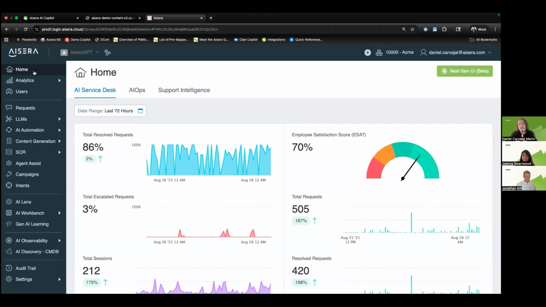The first point there, Aisera does not leverage this to train any model, not including ours, even on a SaaS deployment. Once that is deployed, it's a Kubernetes architecture. So everything's contained, yours and yours only. It will never be used to train our public models or anything like that. That is step one. Step three, if you are, for example, I saw that somebody works in fintech, right?